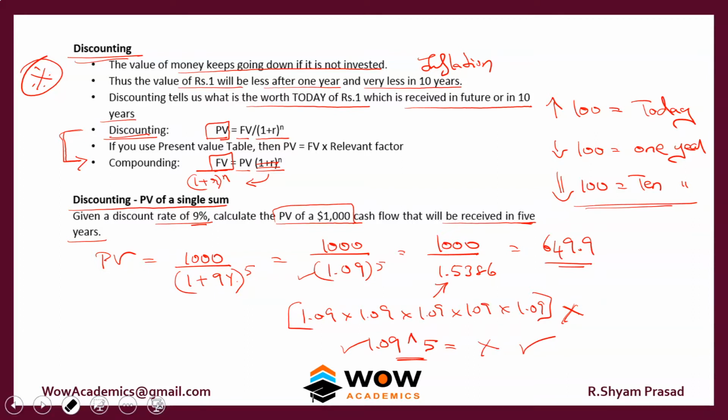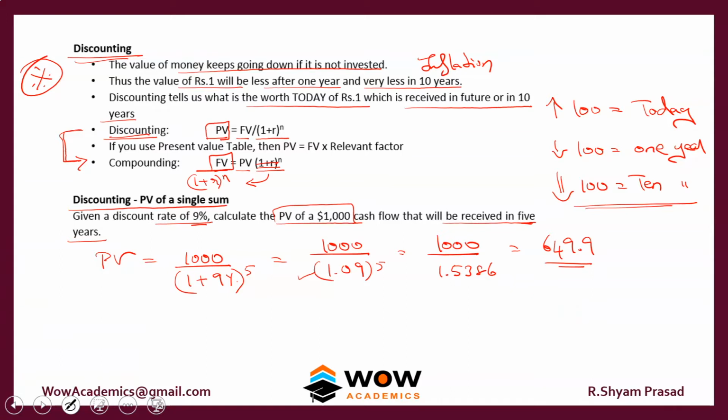So there is a much easier way to do this, so we'll look at that. We'll again do the same logic with the table. So take the 1000 and just multiply it, rather than divide, with the present value table. And in the present value table, what you have to look at is 9% for 5 years. So we'll try to look at that and get an answer. 9%.